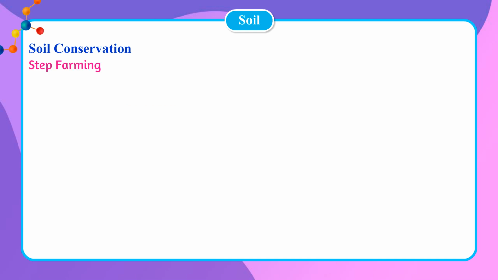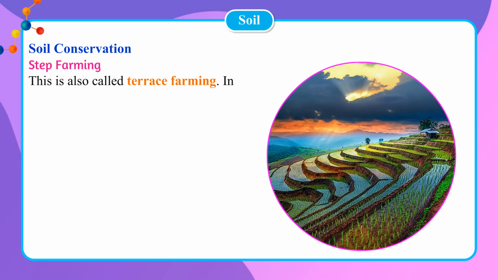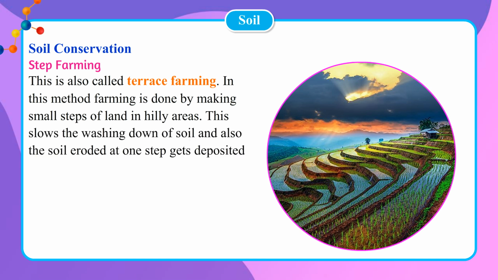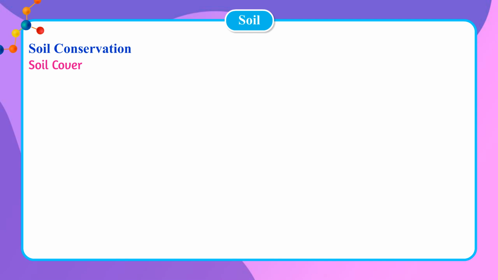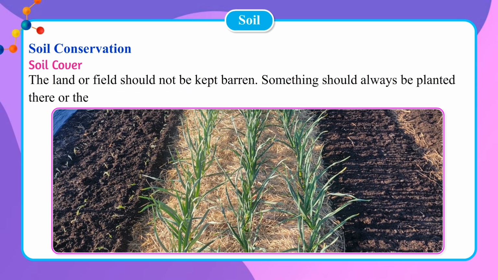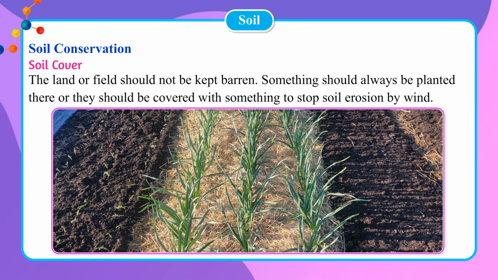Step farming. This is also called terrace farming. In this method, farming is done by making small steps of land in hilly areas. This slows the washing down of soil, and also the soil eroded at one step gets deposited at another step. Soil cover. The land or field should not be kept barren. Something should always be planted there, or they should be covered with something to stop soil erosion by wind.